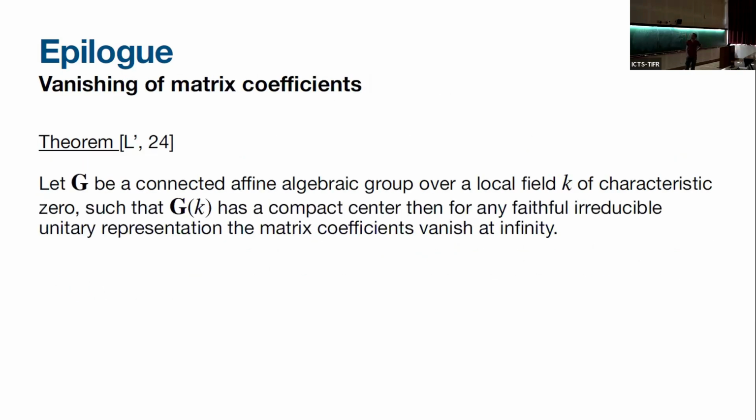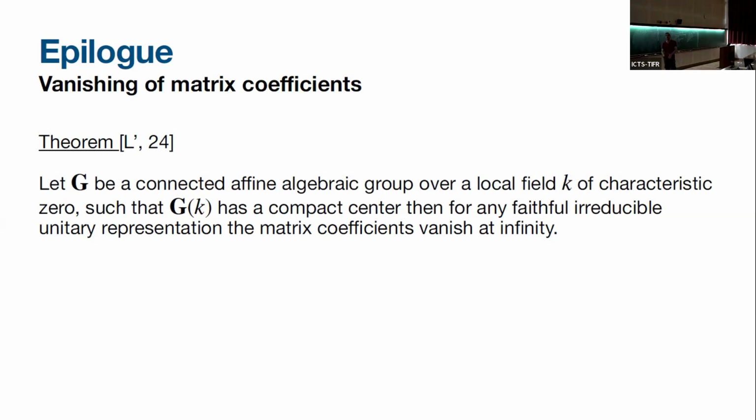This will give us the following result, saying that matrix coefficients of these groups GK, now I assume that they're minimal or that they have a compact center, it's a fancy way to say compact center. So for minimal GK, any matrix coefficient of a faithful irreducible representation will vanish at infinity.